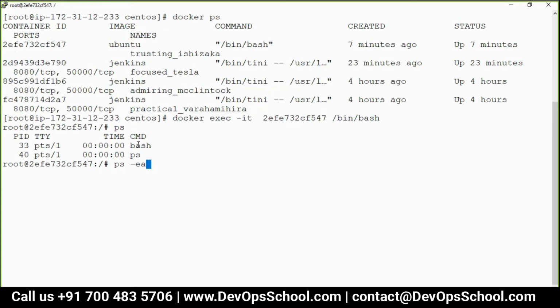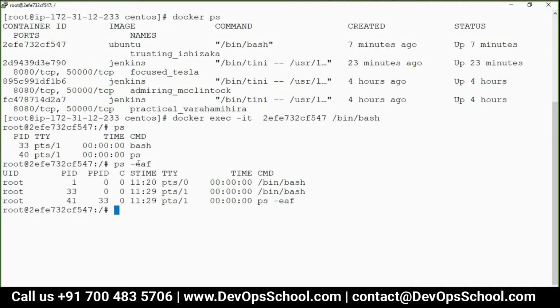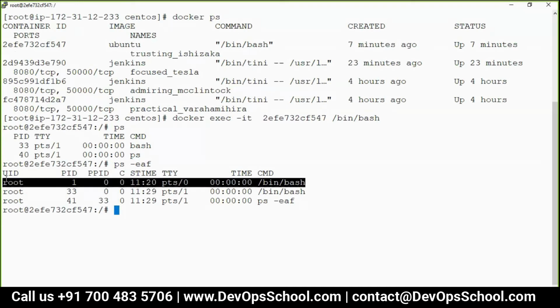Root. What is your PID number? No bash. What is your PID number? 33. Yes, correct. And you see the whole system? See here, beauty. This PID was because of that we run that first time.